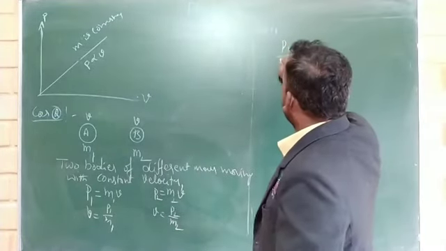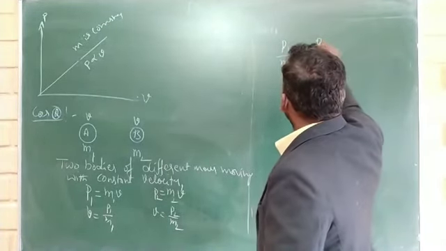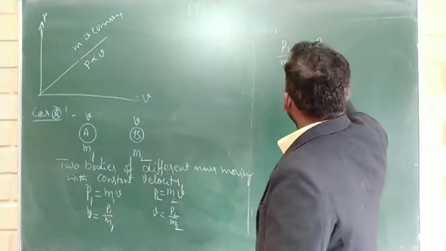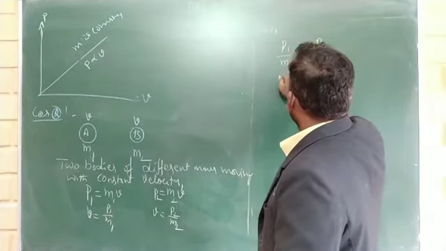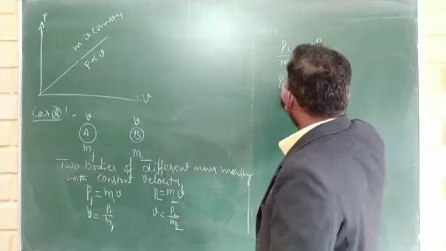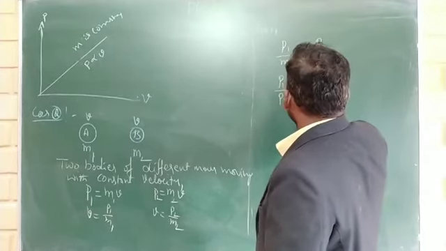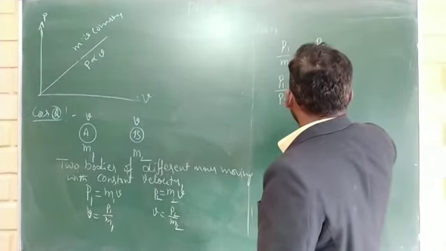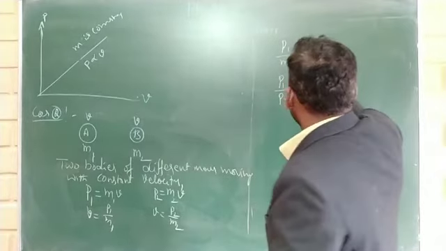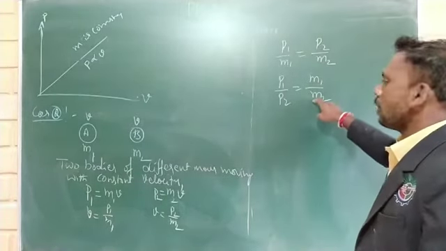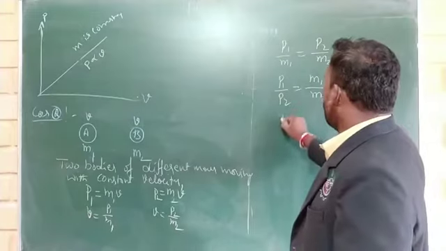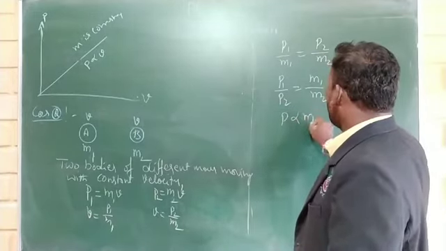Simplify the ratio, make it P1 divided by P2. P1 divided by P2 is equal to M1 divided by M2. P1 is directly proportional to M1, P2 is directly proportional to M2. Therefore, P is directly proportional to M.